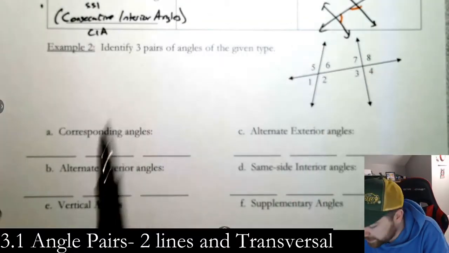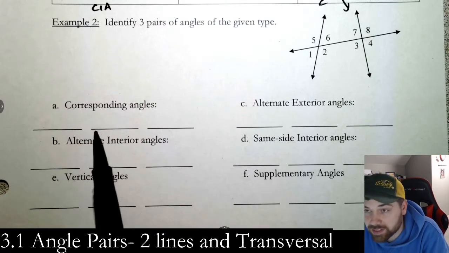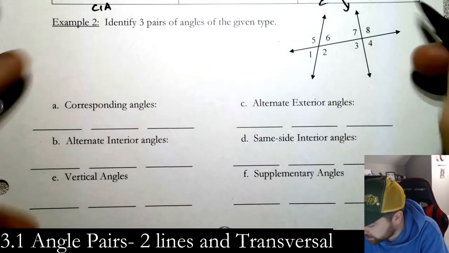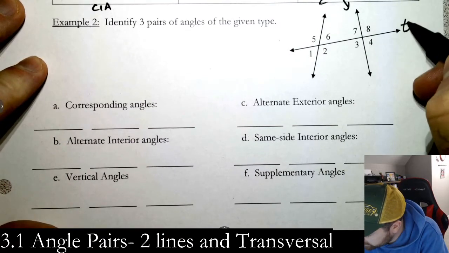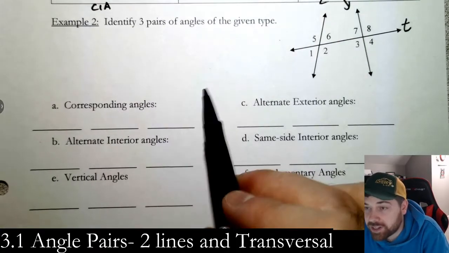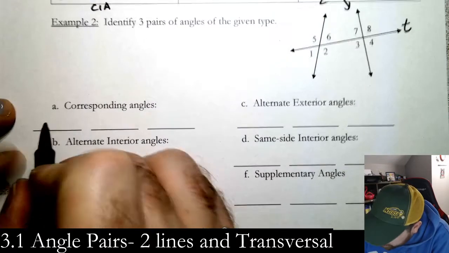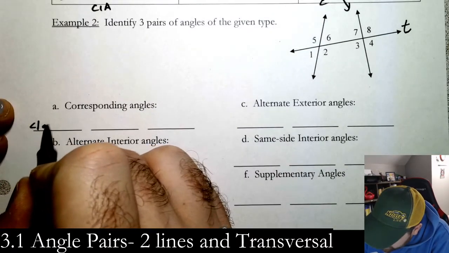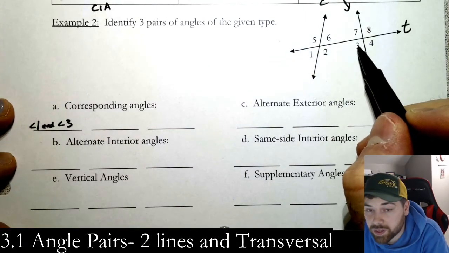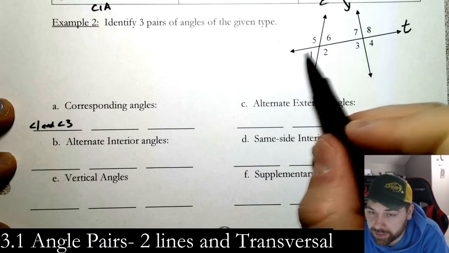So corresponding. Again, corresponding from above, what it says is that they are on the same side of the transversal and on the same side of the lines. So in this case, it could be on the bottom of the transversal. Again, this is our transversal right here, the left-right one. It has to cut through 2 lines. Same side of the transversal and on the same side of the lines. So for example, we'd have angle 1 and angle 3. Okay, 1 and 3 would be corresponding angles because they're both on the bottom of the transversal and on the left of the lines.